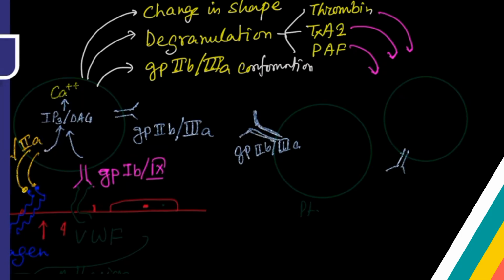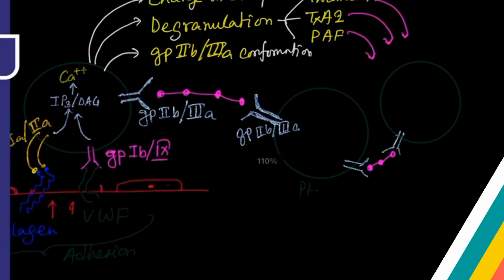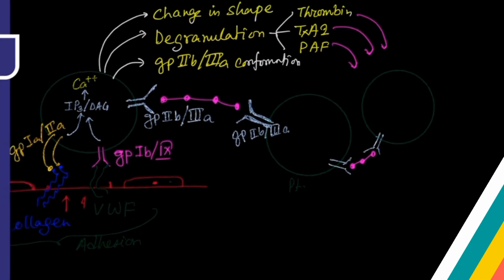Now this GP2B3A receptor is active on one platelet, and another GP2B3A receptor is active here. In between these two receptors, fibrin molecule will bridge. By this way, what happens? One platelet will aggregate with other platelet with the help of this fibrin and GP2B3A receptor.